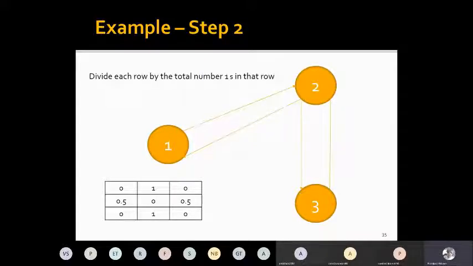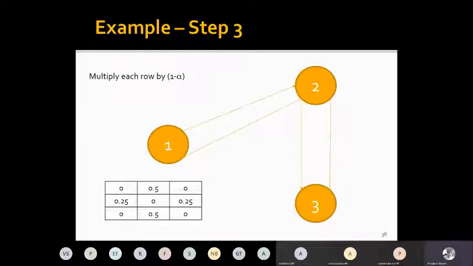On the second row, there were two ones because from node 2, I can go to either node 1 or node 3. And I am imagining I have equal probability to go to node 1 or node 3. So I am dividing 1 by 2, which is 0.5. From node 3, I can only go to node 2. So I am keeping the 1 as it is.